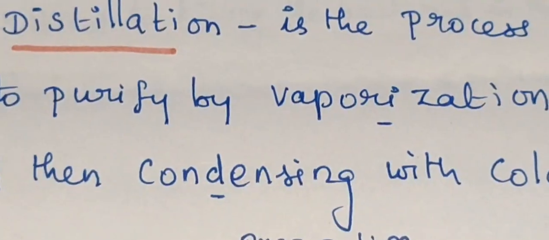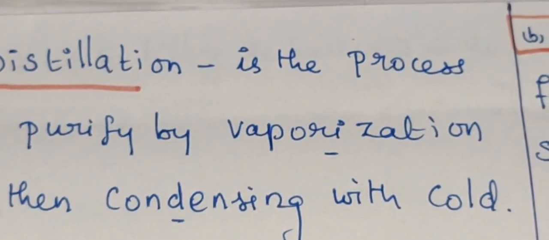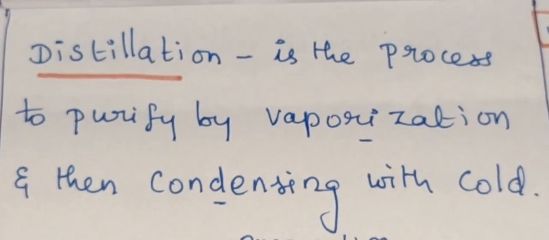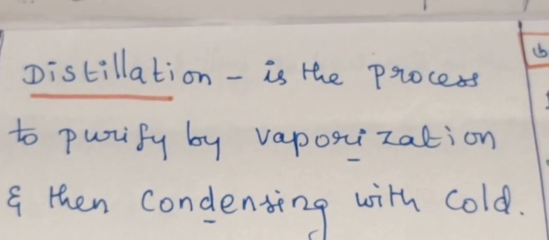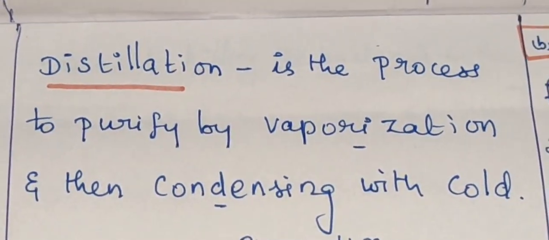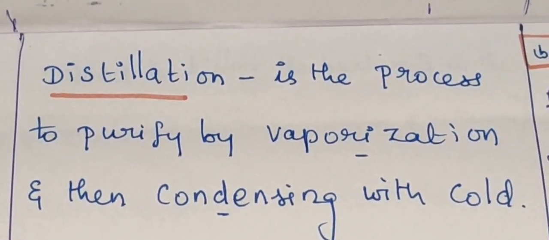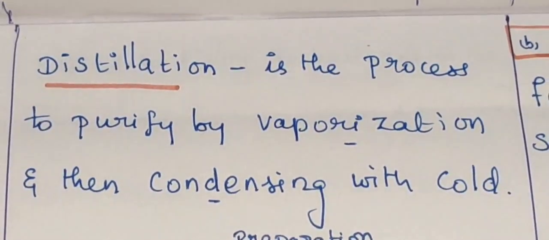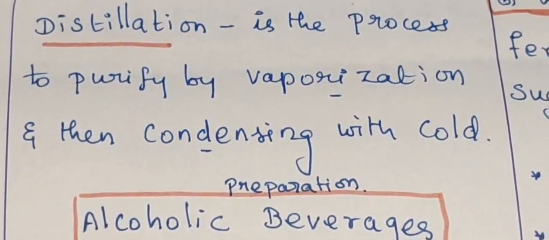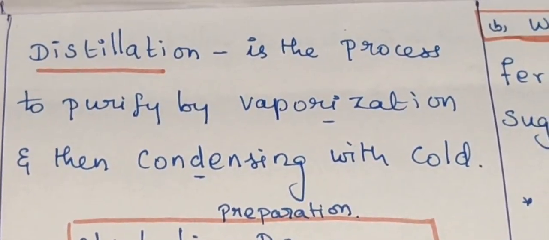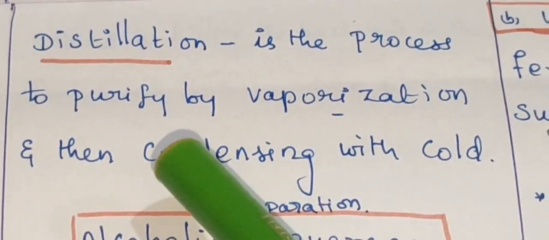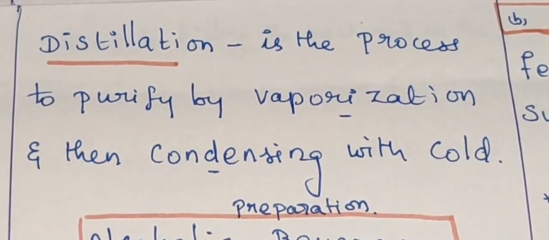Next, distillation. What is distillation? Once the ethyl alcohol is prepared, it is distilled. What is meant by distillation? Vaporization, then condensation with cold. Vaporization followed by condensation is known as distillation. So it is a purification process. How do they purify? Vaporization, then condensation.